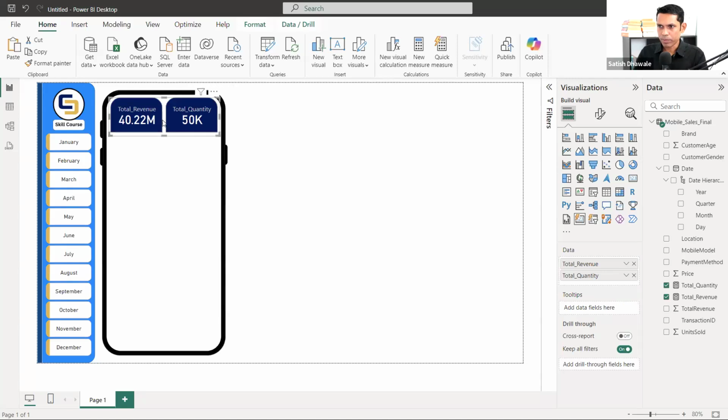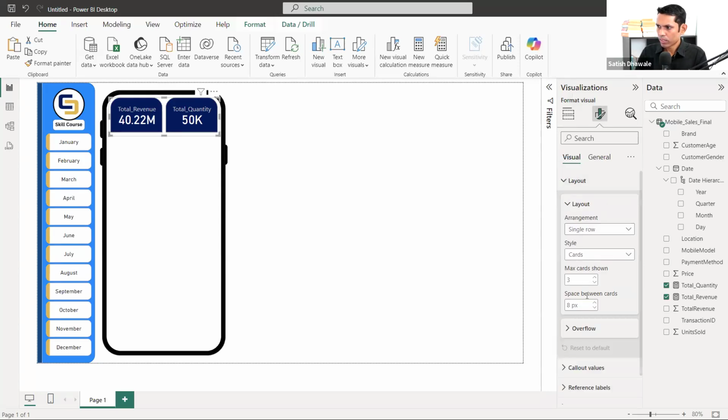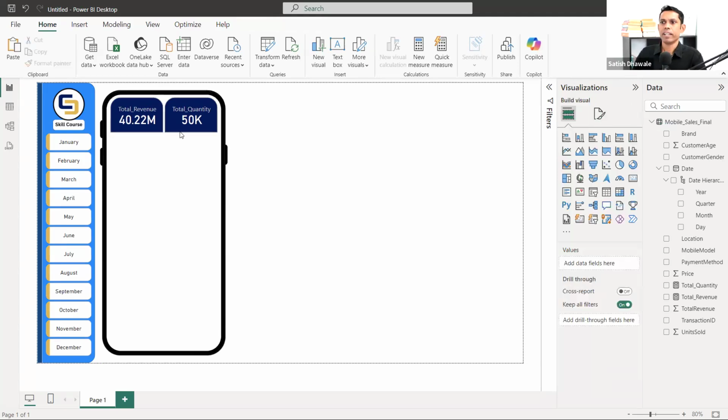Again, one more thing. There is extra space between these two cards. So we need to go to the layout and decrease this space. There should be a 2x only. So now the space is decreased between the two, or maybe 4x is enough, not 8x.